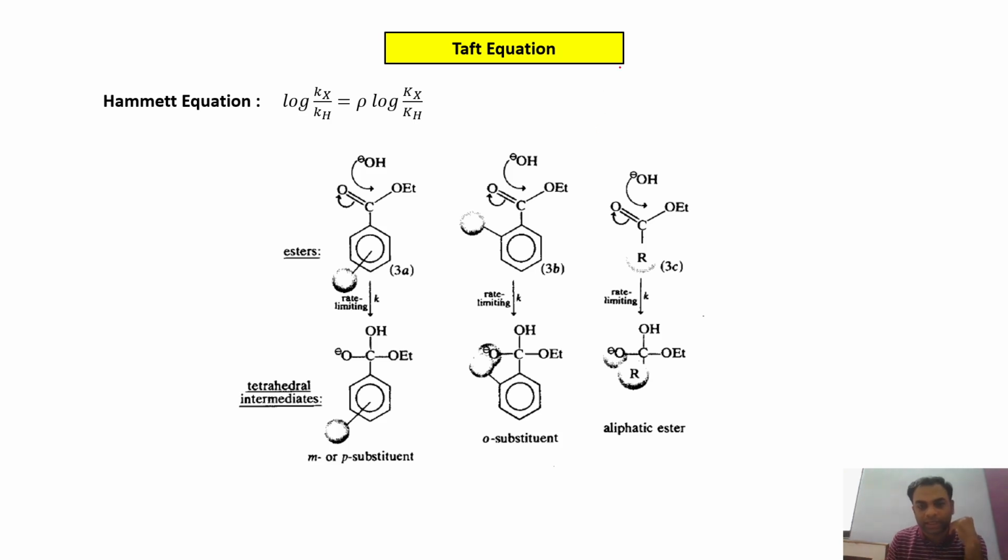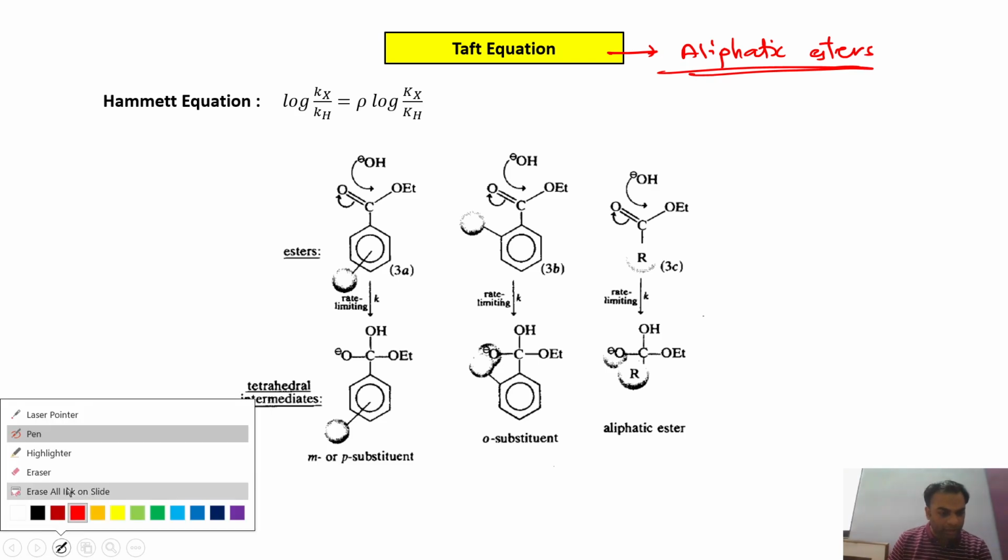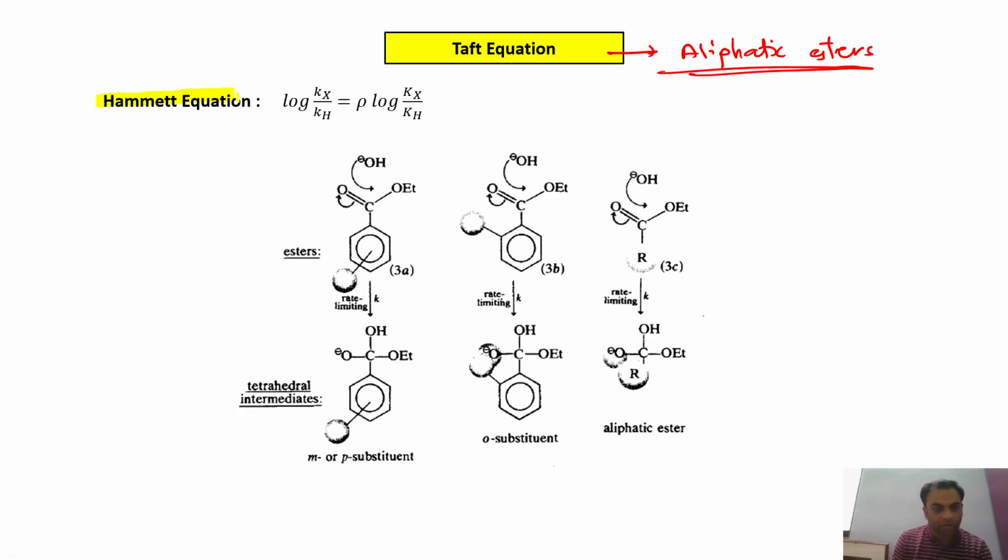In this lecture we will discuss the Taft equation, which is applicable only for aliphatic esters. We have already derived and discussed the Hammett equation in previous lectures, and this equation is only applicable for meta and para substituted esters.